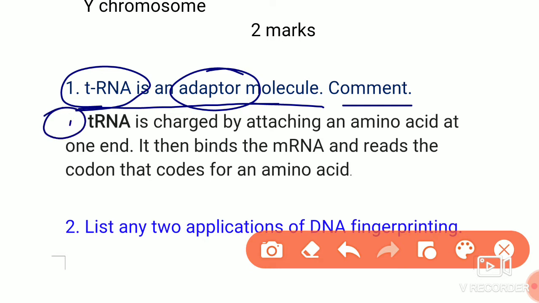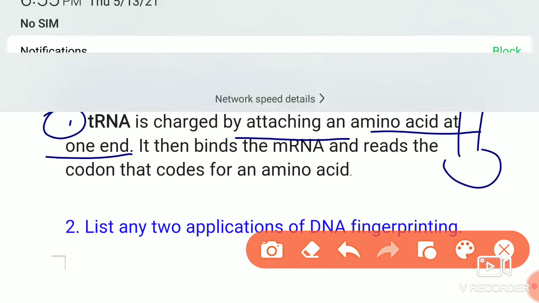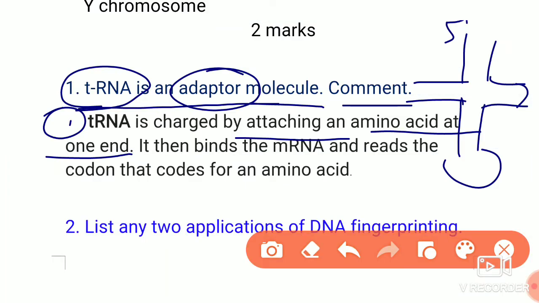First one is, tRNA is charged by attaching the amino acid at one end. So amino acid will be added at one end, and at another end it will read the codons.